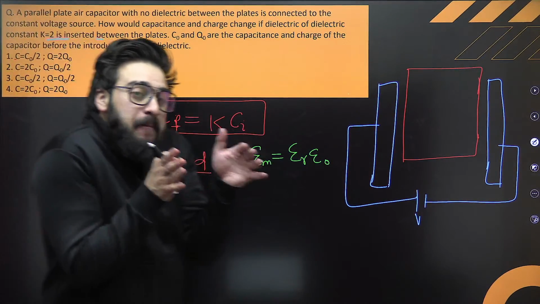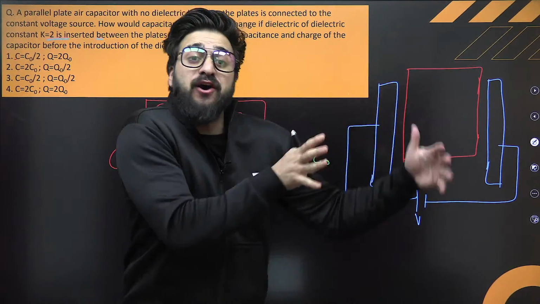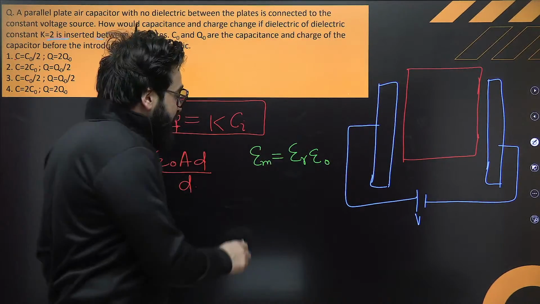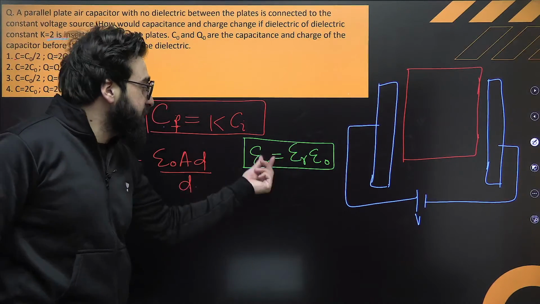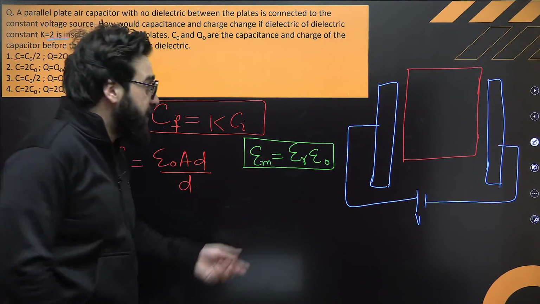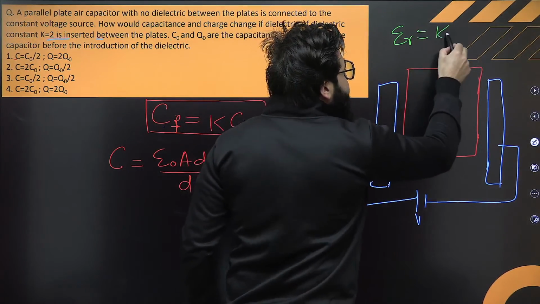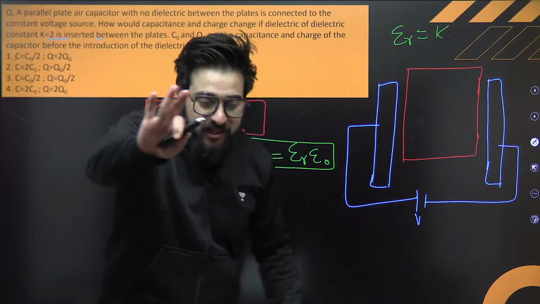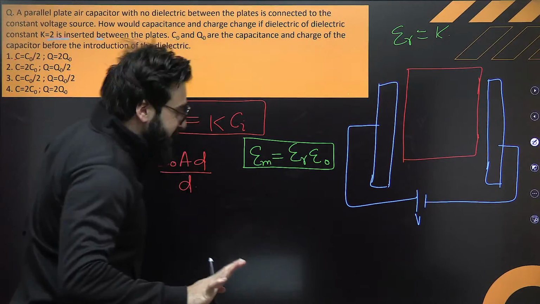The permittivity of any medium is equal to the permittivity of free space multiplied by the relative permittivity of that medium. This is what we call the relative permittivity, and this is the permittivity of any medium. This epsilon R, the relative permittivity, is what we call the dielectric constant K. Its other name is relative permittivity. So this is basically the scenario here.